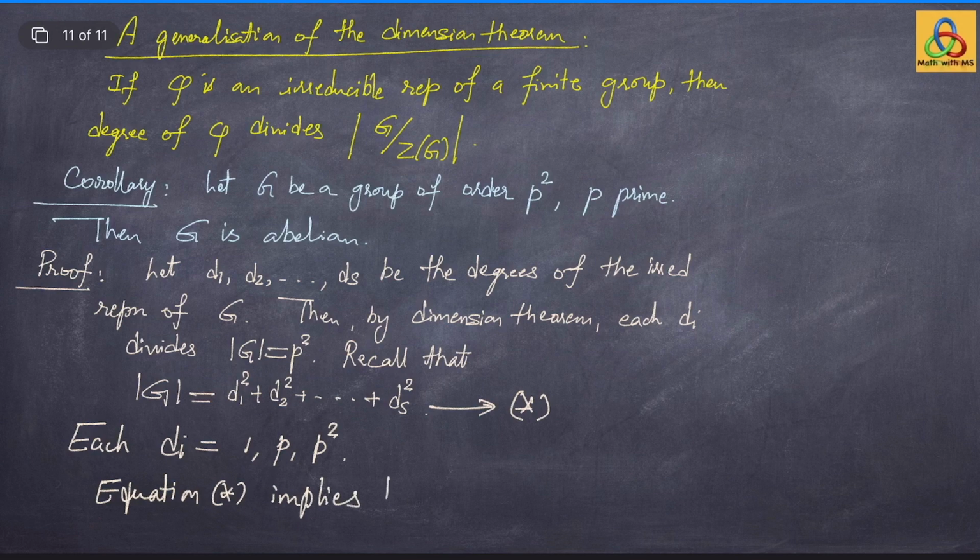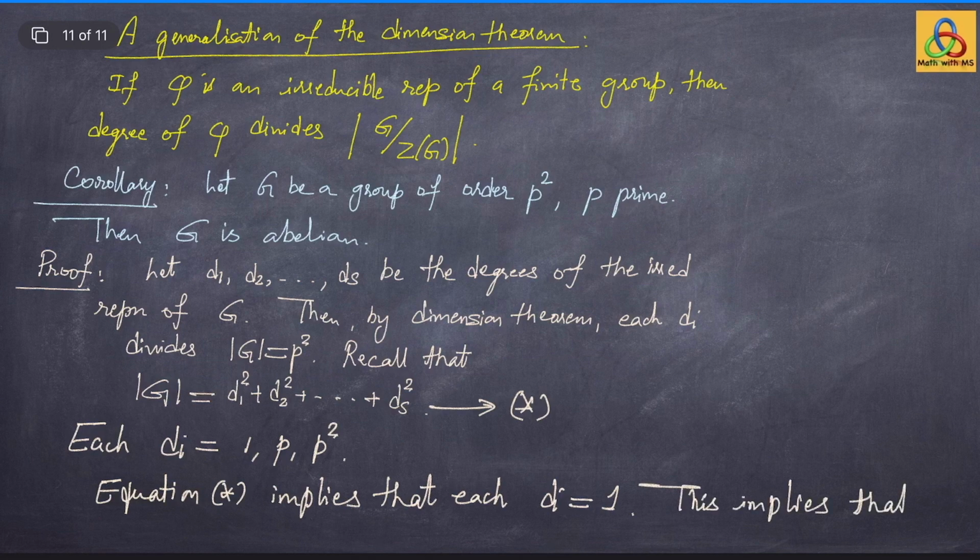So, equation star implies that each di must be 1, because if any of the di is p square, then the right hand side becomes larger than p square, and if any of the di is p, then also the right hand side becomes larger than p square, which is the order of the group. Thus, each di should be 1. That implies that each irreducible representation of the group is of degree 1, and hence the group must be abelian. This proves the corollary.